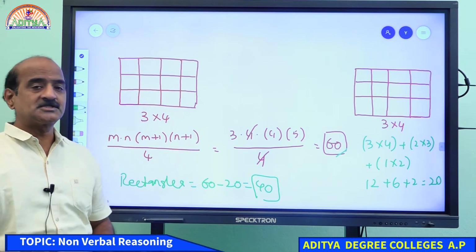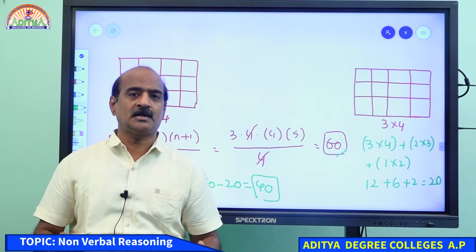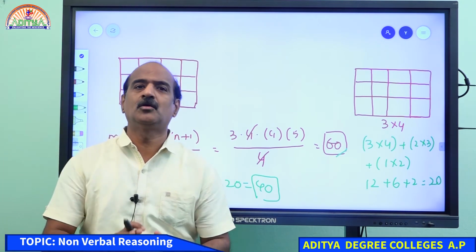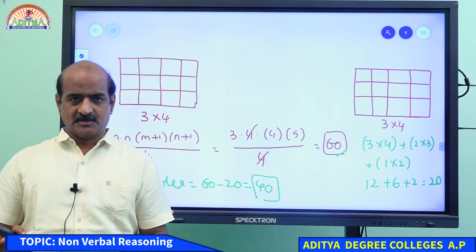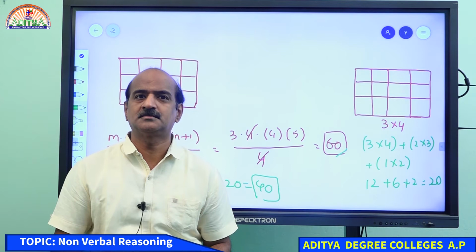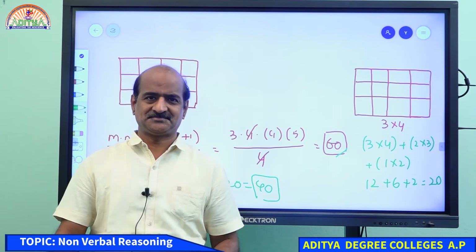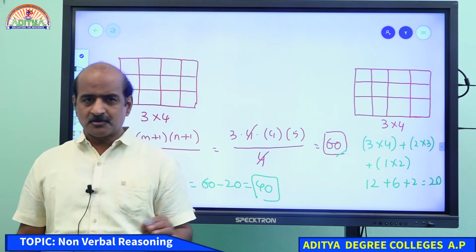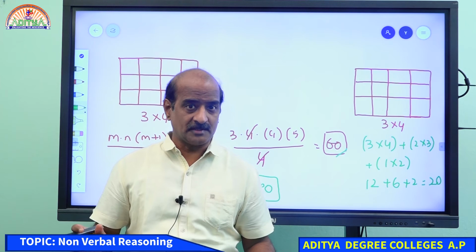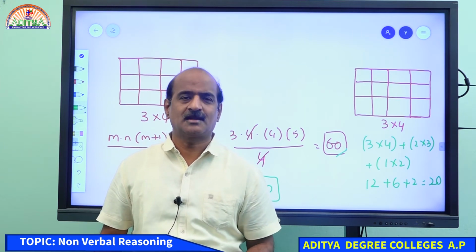So, students, 60 is the number of rectangles plus squares. But 20 is the number where we have only squares. So, if you want to be very particular about rectangles, your answer must be 60 minus 20, that is 40. I know that you are not so confident. A little confusion should have been there for sure. This is how I clarify your doubts.